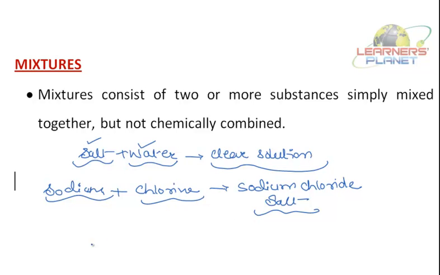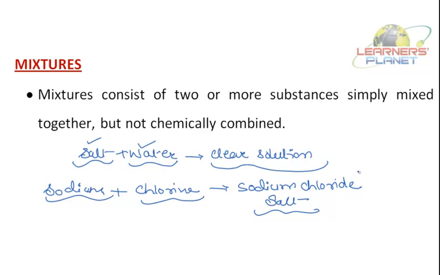But if the salt is mixed with water, it forms a solution. Now that solution has the properties of both the salt and the water. It doesn't have a different set of properties. Okay, so what can be said?